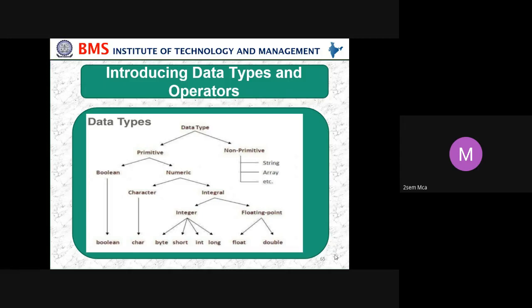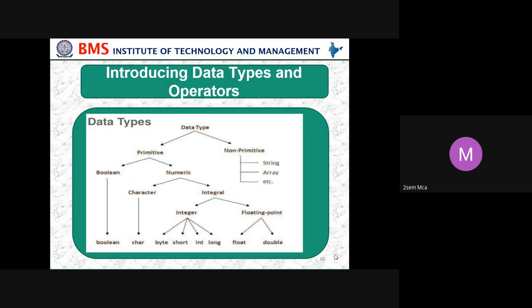So the data type, what values we are storing in a memory, and we give some name to them. So then that type is what is called as a data type. So data type is classified as primitive and non-primitive. Primitive means what? Basic things which we use, something like Boolean. So what is Boolean? Either we say true or false, then we use a Boolean data type.